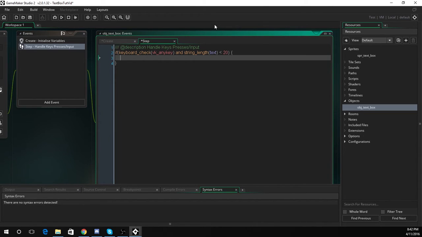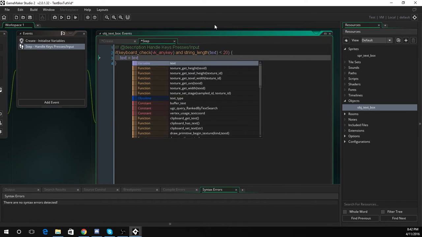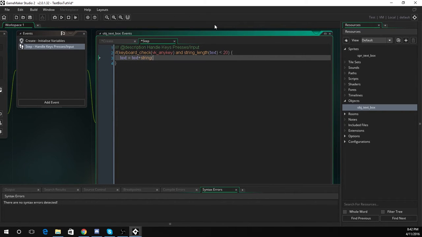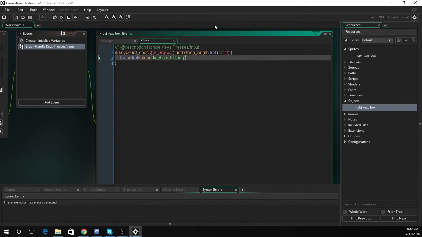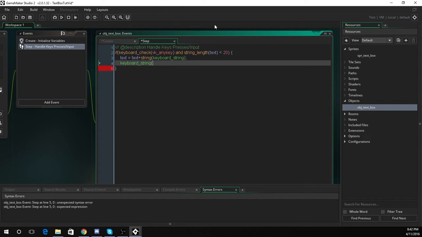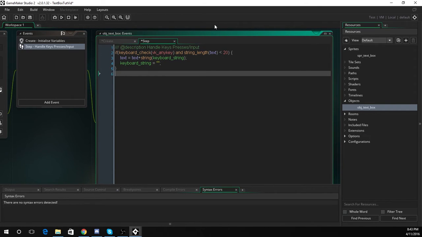Now we're going to take the variable text and make it equal that variable again, but then plus keyboard_string. This variable pretty much just checks the last string that was typed on the keyboard. Now we just want to reset keyboard_string so we don't keep adding multiples of each other. Say you type in H one time and then I the next time, it will say HHI. We do not want that to happen, so we'll set the keyboard string to equal an empty string. Now we finish this if statement.